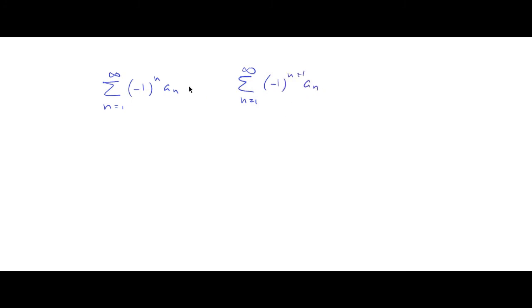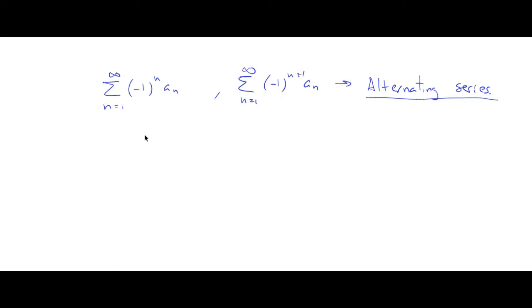It doesn't matter, it just means that the first term will be negative, and this means that the first term will be positive. Both series are called alternating series. It's kind of self-explanatory, because each term in this series will change sign. There will be minus, positive, and this minus, plus, just like the one we saw before, okay?